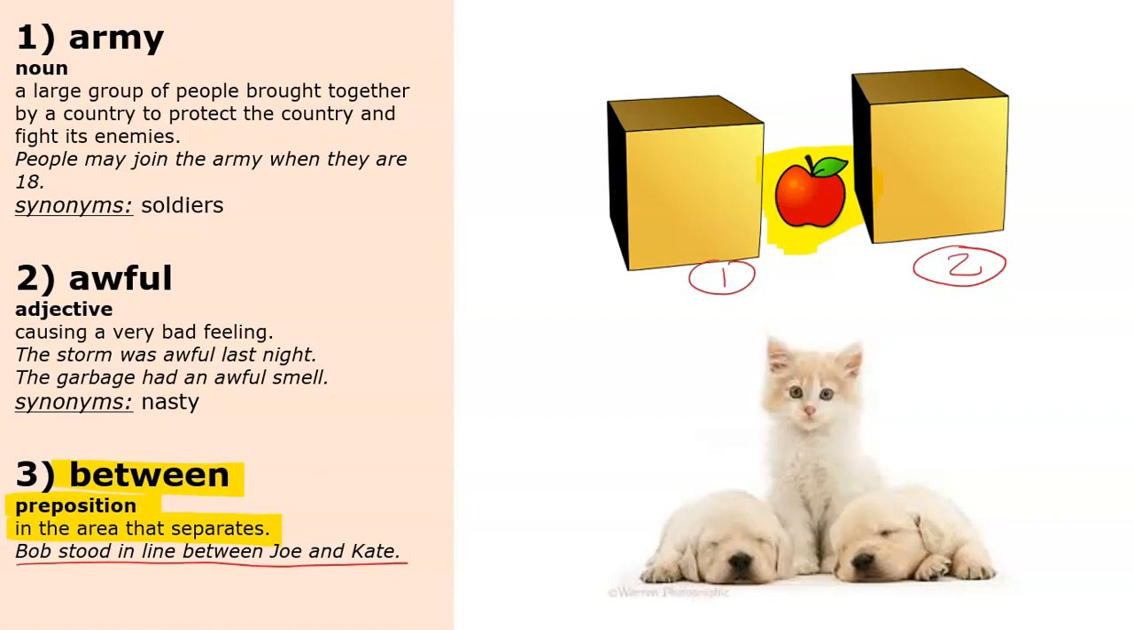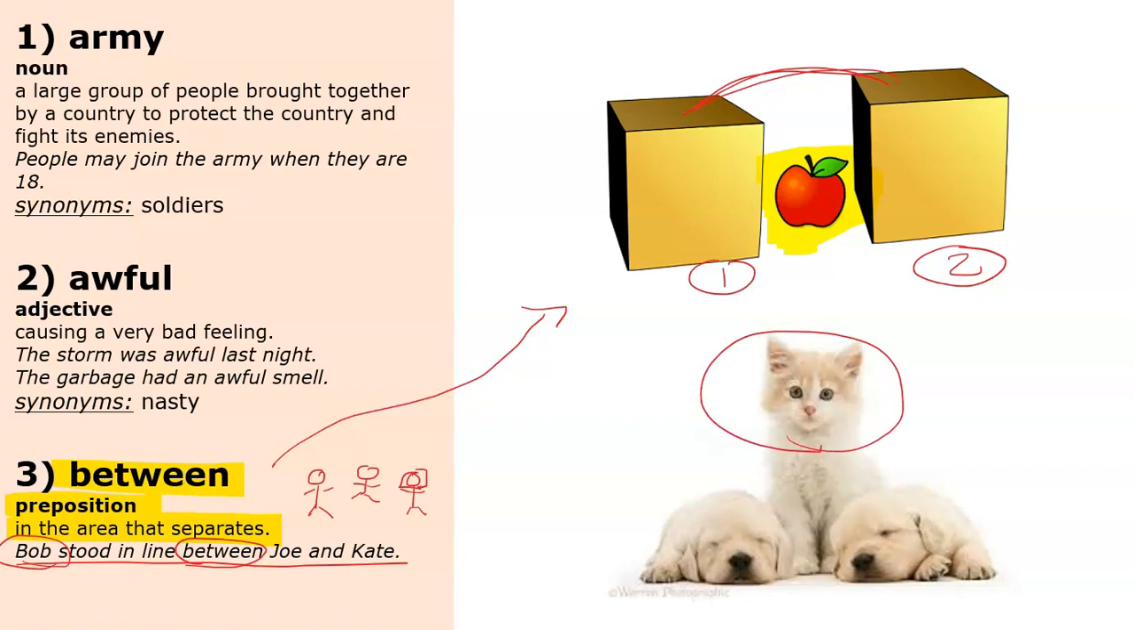So if you look at this sentence, there's three people. Maybe here is Joe and here is Kate. So Bob, he's standing in between Joe and Kate, so that means Bob would be right here in the middle. And let's look at the pictures here. We can say the apple is between the boxes, or I can say the kitten is between the puppies.